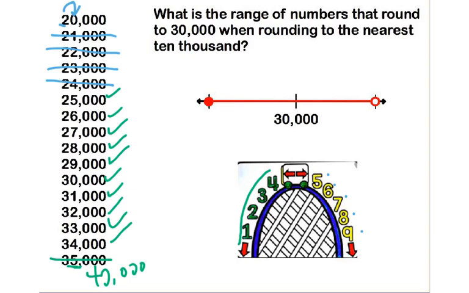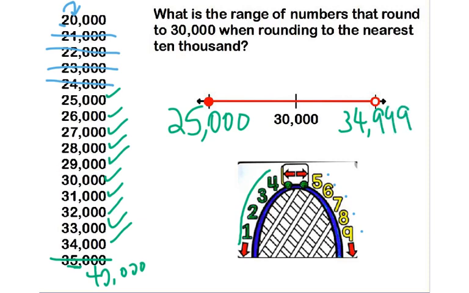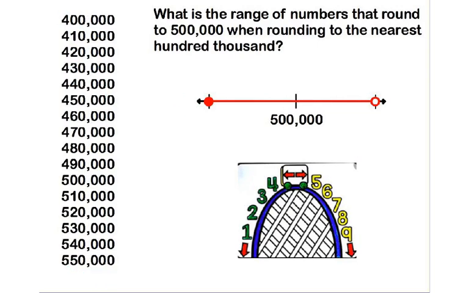So what we have here, what is my smallest number? That's 25,000. My largest, 35,000, but one less. So that would be 34,999. So this is my range. Anything in that range rounds to 30,000. And let's do one more. What's the range of numbers that round to 500,000 when rounding to the nearest 100,000?